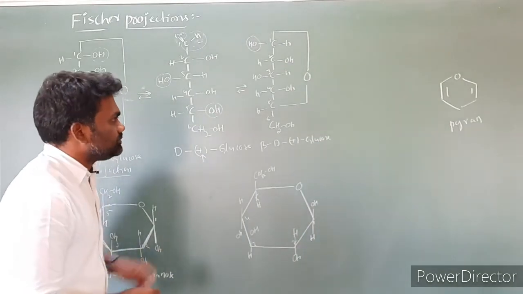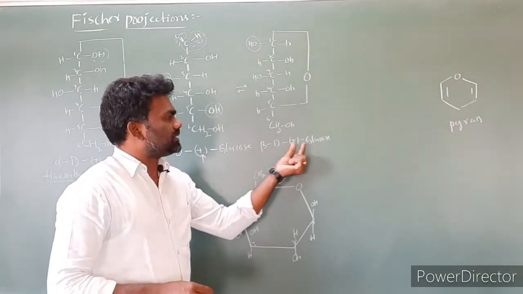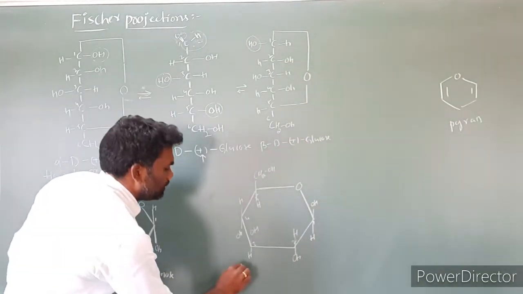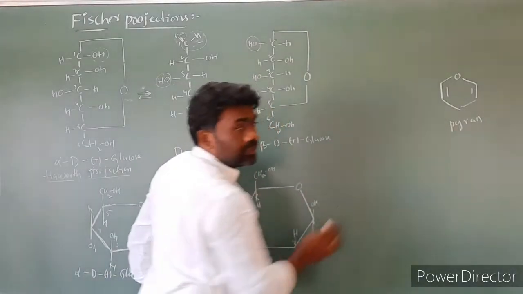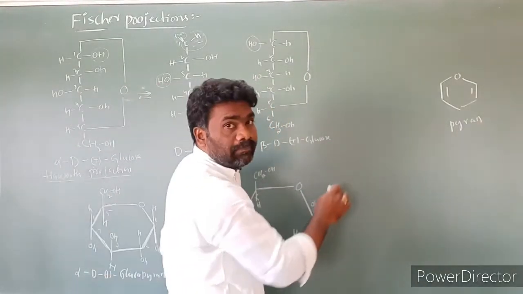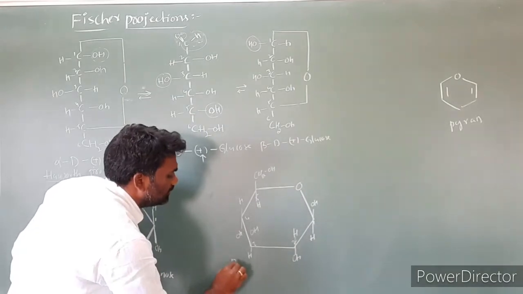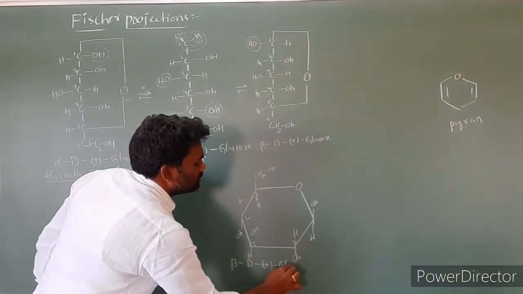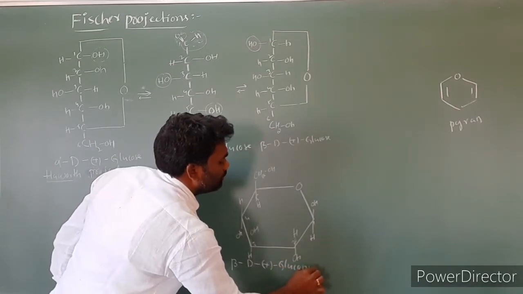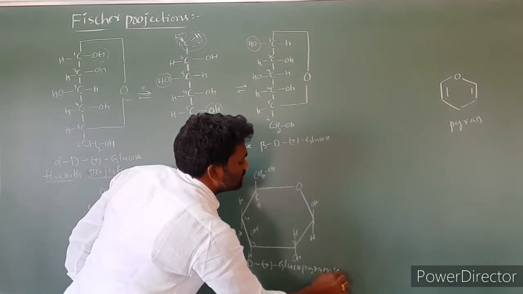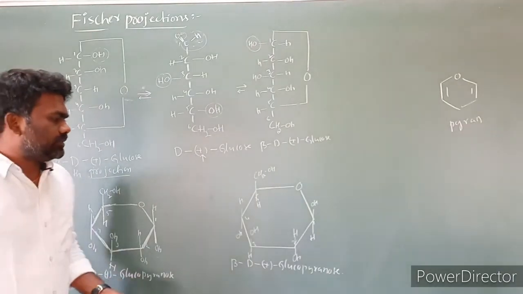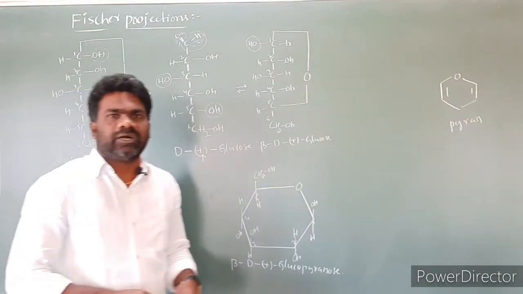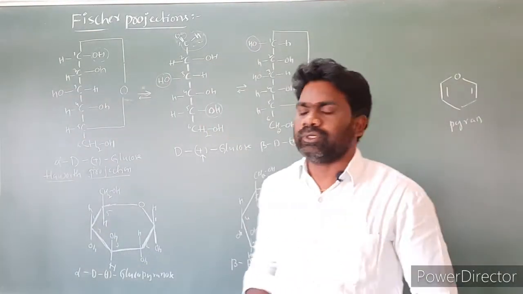So this is beta D plus glucopyranose. In analogy with pyran, this structure is similar to pyran, so we call it a pyranose structure. This is beta D plus glucopyranose.